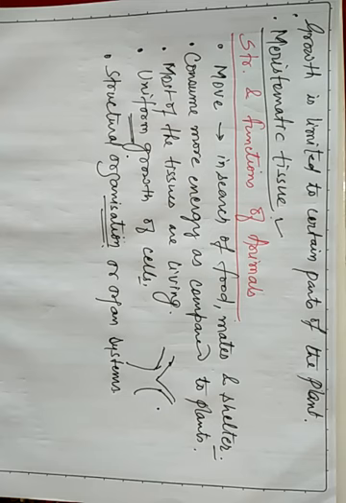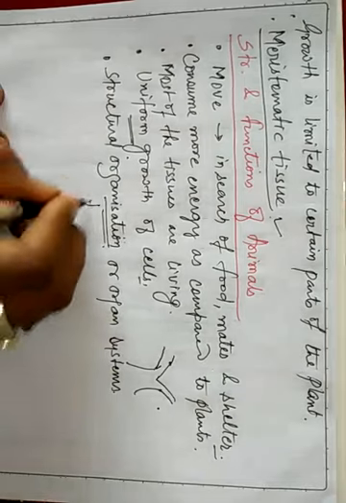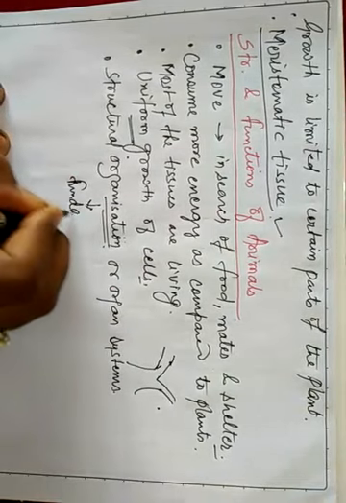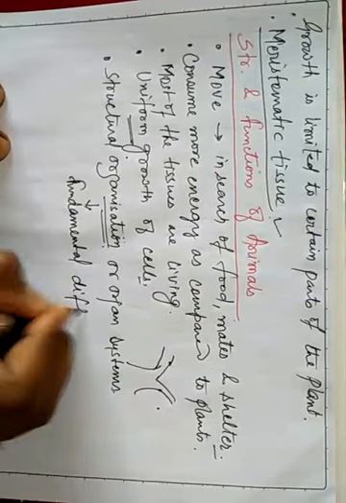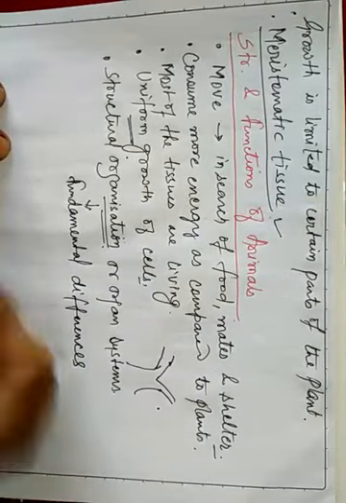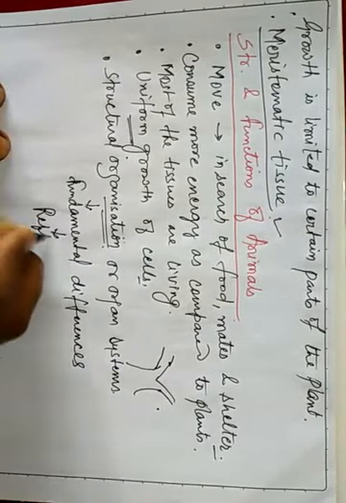I am telling you, that's why tissues are different, and these fundamental differences reflect the different modes of life. These fundamental differences, whatever the fundamental differences we have seen in plants and animals, reflect